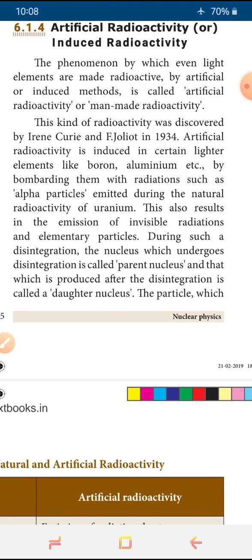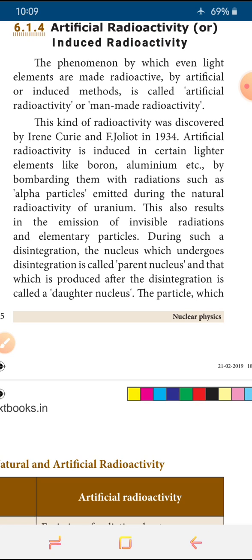And today we are going to start artificial radioactivity, also called induced radioactivity. So what is artificial radioactivity? The phenomenon by which even light elements, whose atomic number is lesser than 83, can give out alpha, beta, gamma radiations, but we have to induce this by an artificial method.